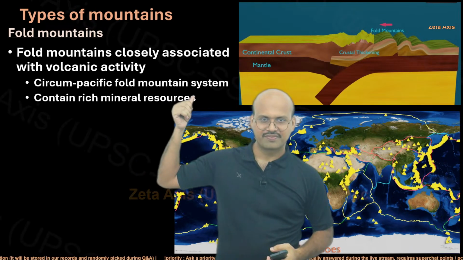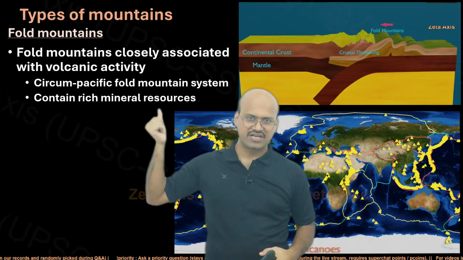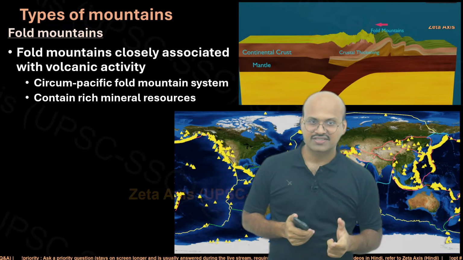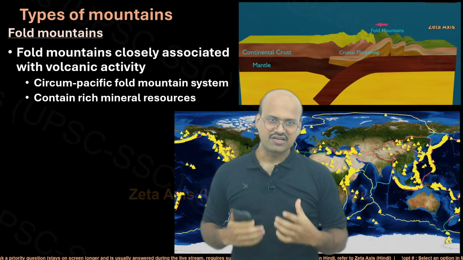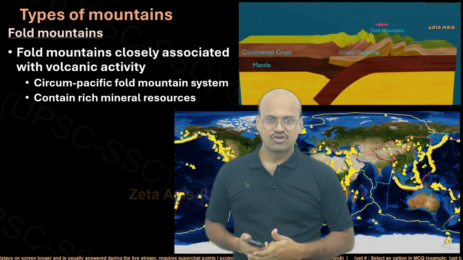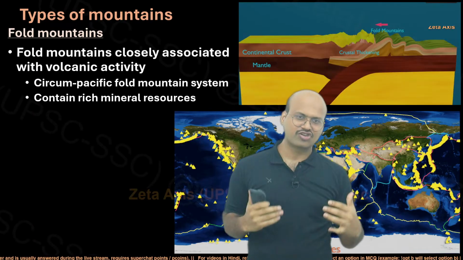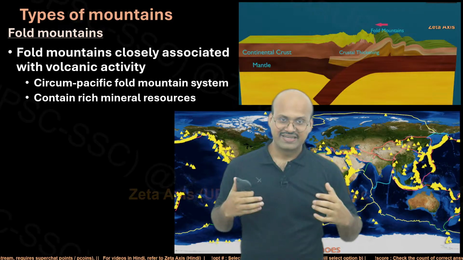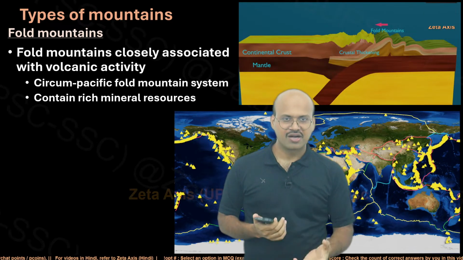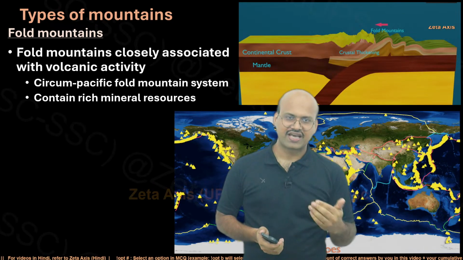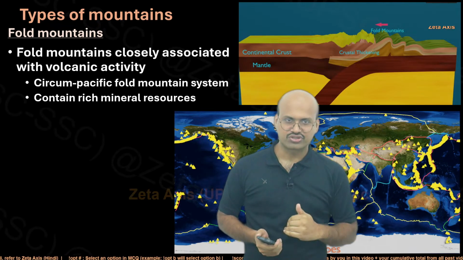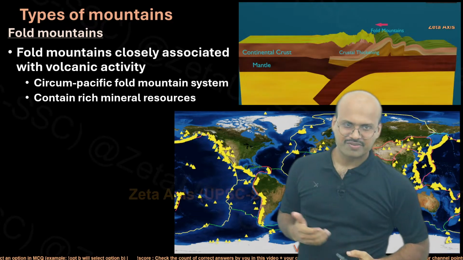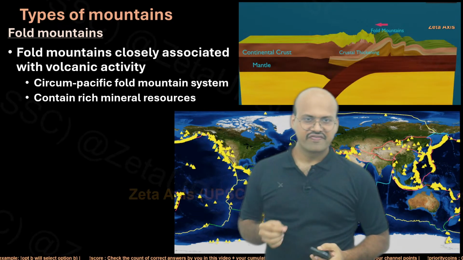The Circum-Pacific fold mountain system has a lot of volcanoes and contains rich mineral resources. Specifically in the mountainous regions you will find they are mineral rich, like our Chota Nagpur plateau. The reason is that the deeper parts of our earth have heavier elements. During all these processes, deeper parts of rocks come to the surface, and over time they are eroded, the surface is exposed, and we have access to these rocks. That is why mountains and plateaus generally have a very rich source of minerals.